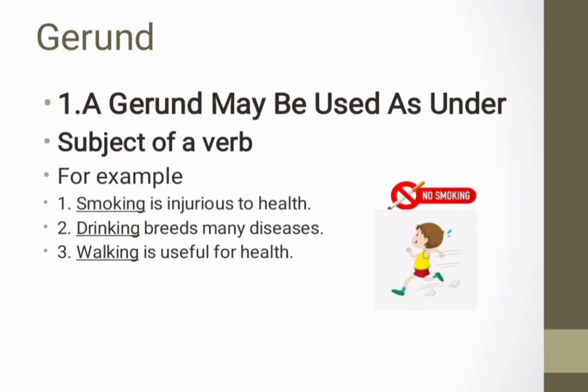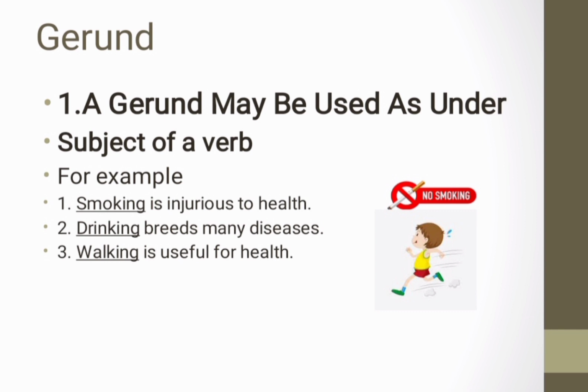Now we'll see the use of gerund. A gerund may be used as subject of a verb. For example, smoking is injurious to health. Here the word smoking is gerund and we have used this here as subject. In the next example, drinking breeds many diseases. Here the word drinking is gerund and here it is used as a subject.